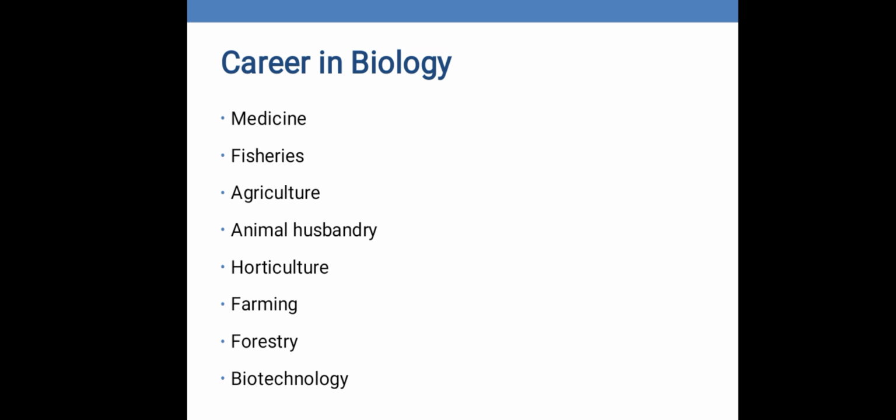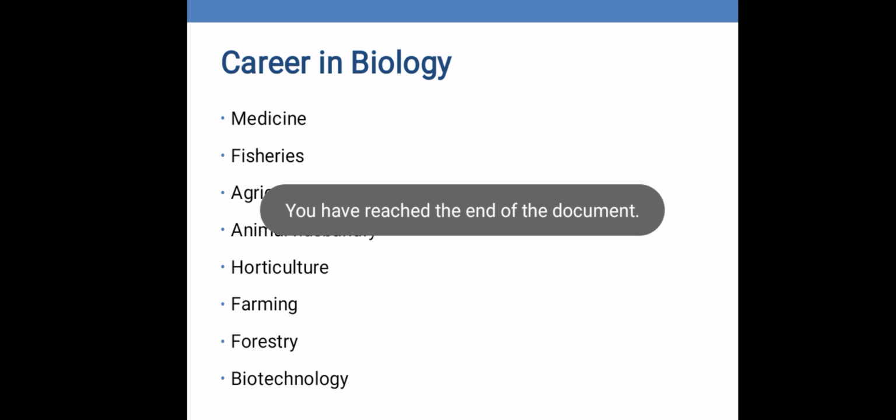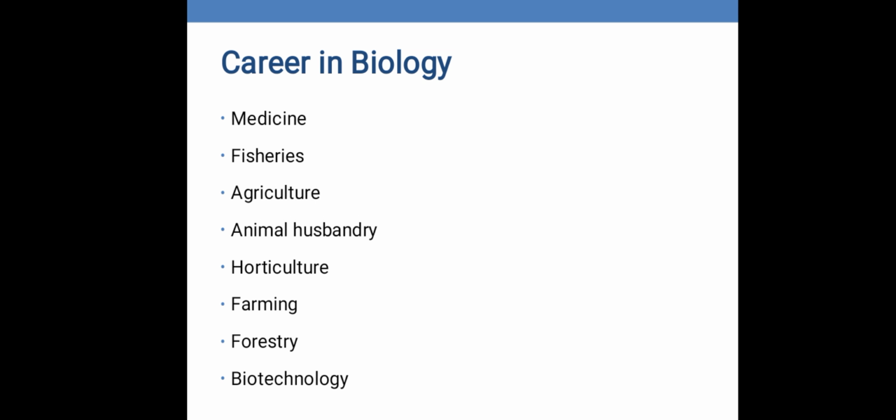Horticulture, this is the art of gardening. When you talk about farming, it's about how you can produce a large amount of crops. And then there comes forestry, how you're going to conserve different animals that are living in the forest and how you can use them for your own benefit and the benefit of mankind. Then there comes biotechnology. We already studied biotechnology. This is the latest profession in biology in which we study the production of different products that are useful for humans in future.